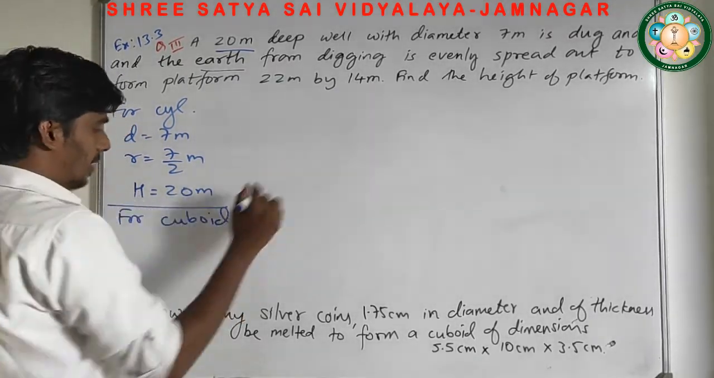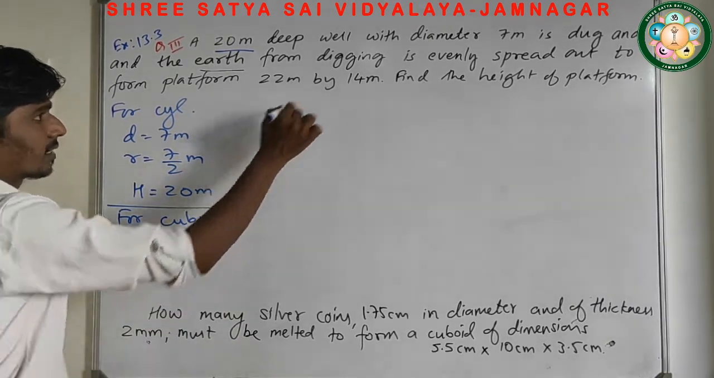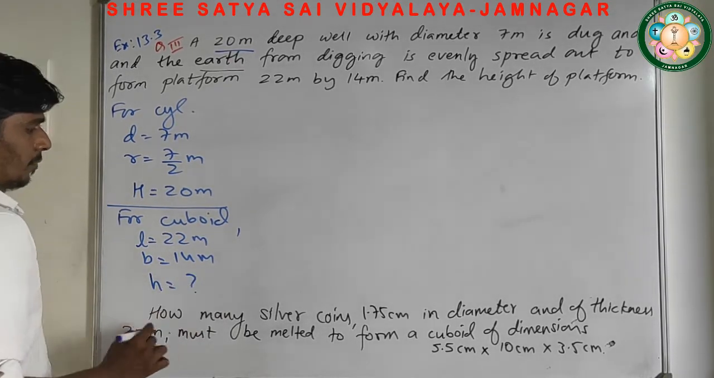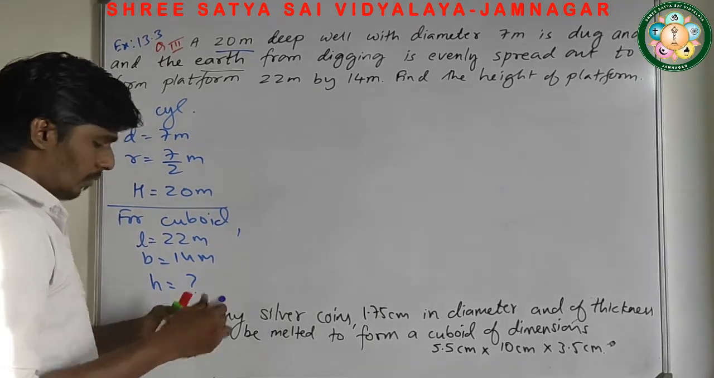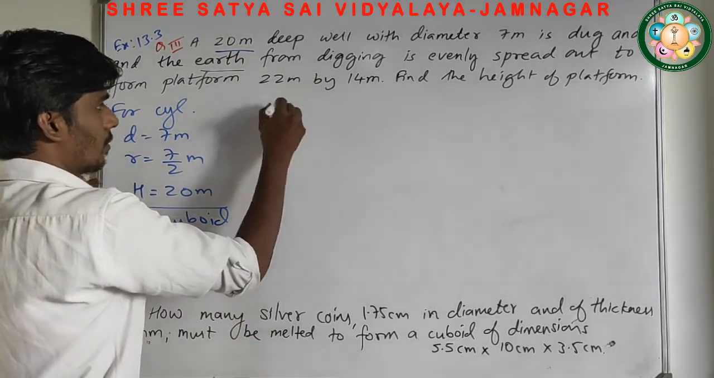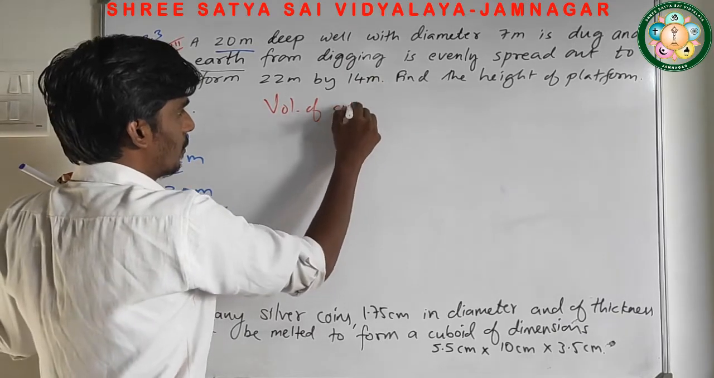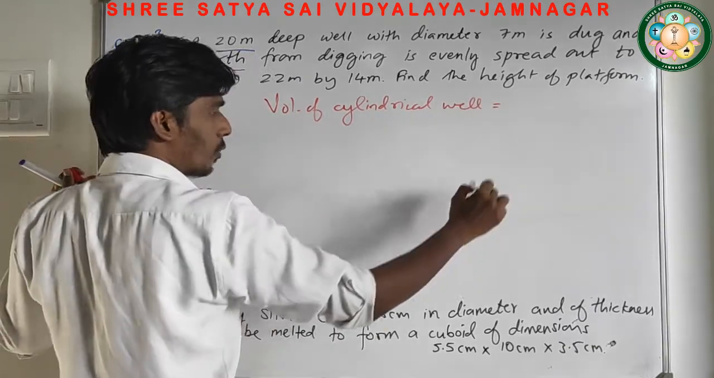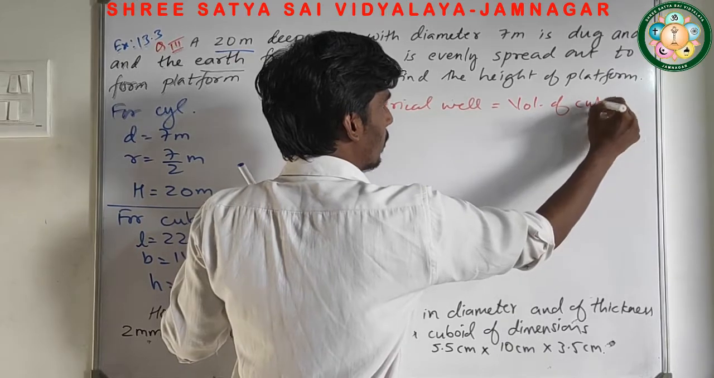What is its length, breadth? Length is given 22 meter, breadth is given 14 meter. We have to find its height. यहाँ पे capital height लेना है and यहाँ पे small height means small h. So again we will use that relation which we discussed just now. Volume of cylindrical well equals to what? Volume of cuboidal